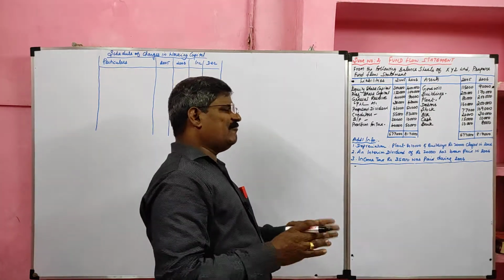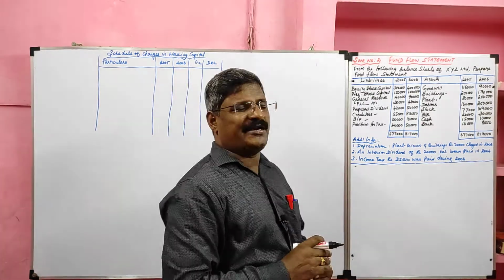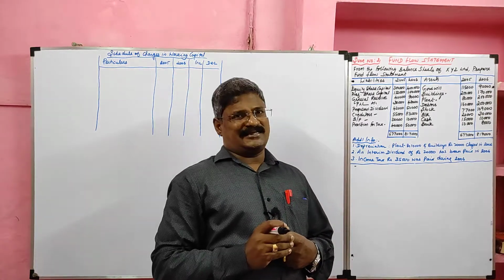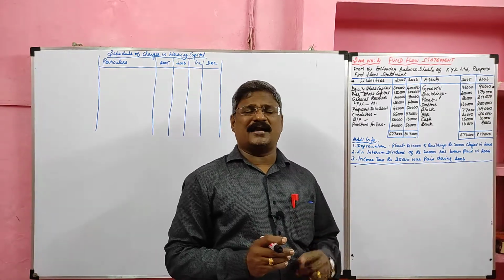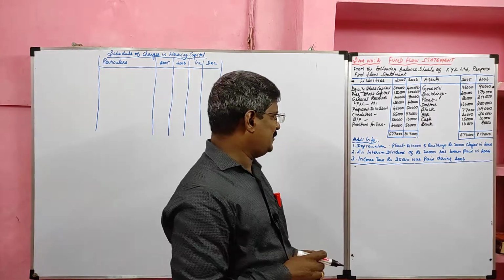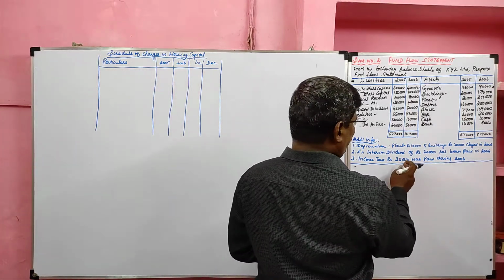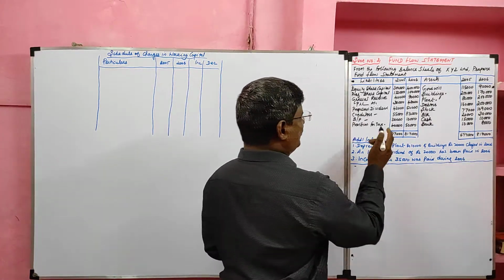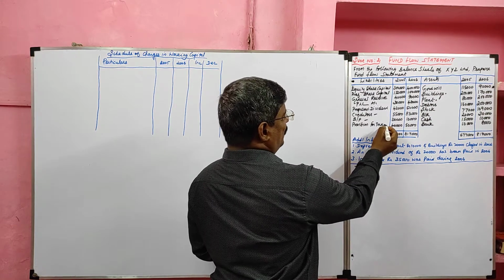Interim dividend is always given in the adjustment. It will be recorded in two places. One is in the adjusted profit and loss account debit side. Another one is the application side of the fund flow statement. Then income tax of 35,000 was paid during the year. So we have an adjustment for income tax also.